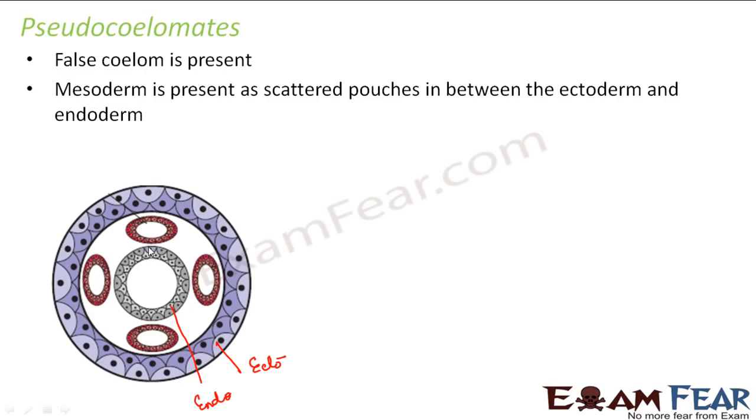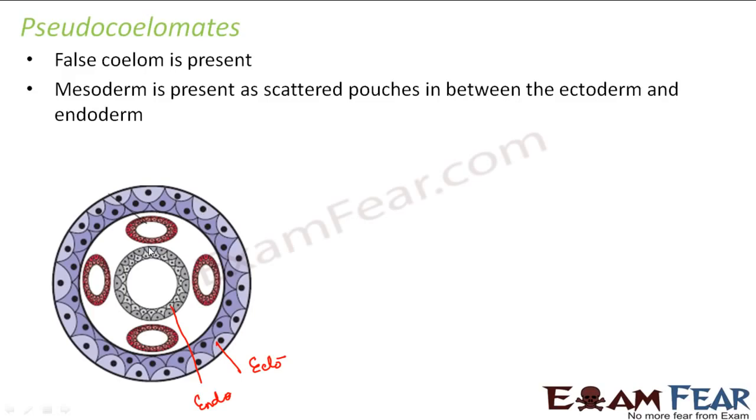So here the pseudocoelom is partly lined, whereas in coelomates the coelom was completely lined by peritoneum. But here that complete lining is absent. Only a partial lining is present. Now here, although the organs are held in place loosely, they are not as well organized as in coelomates. As I said before also, due to the presence of that complete lining called peritoneum in coelomates, the internal organs were held in place, because that lining was actually holding the internal organs in place.